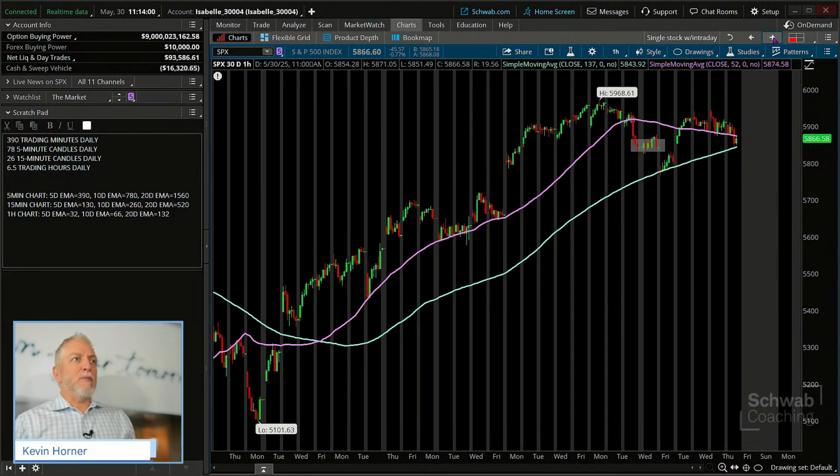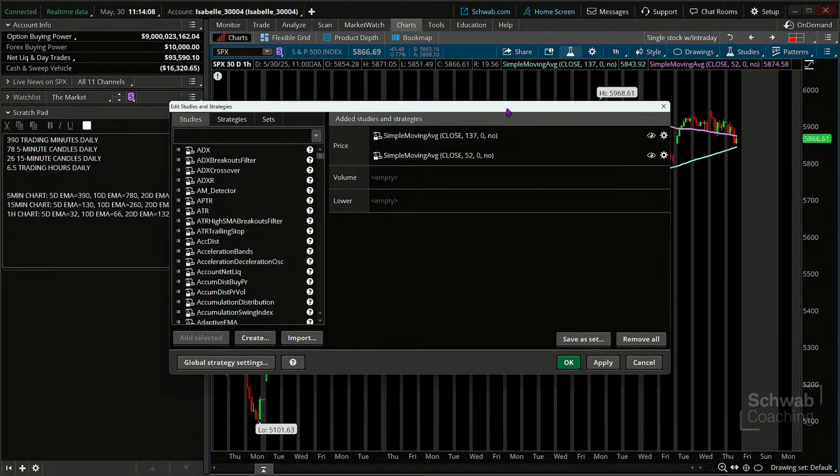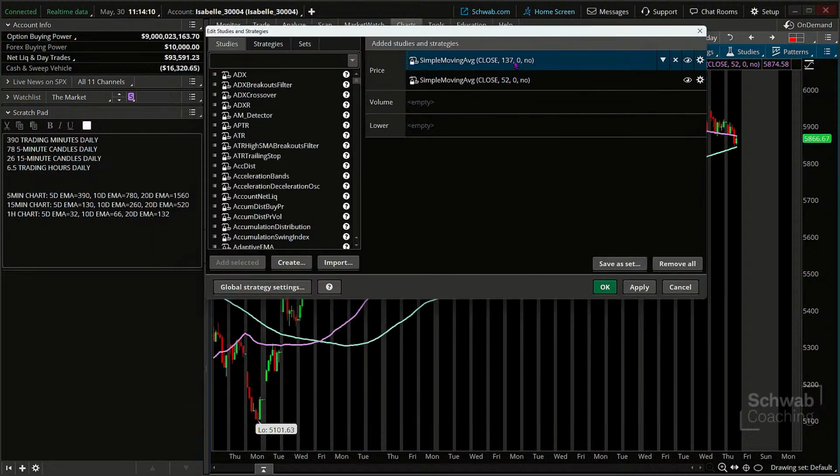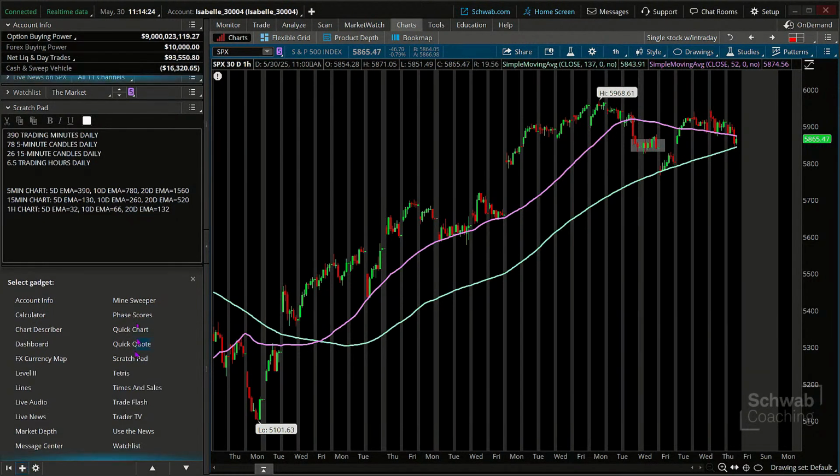Well, Kev, you've got different moving averages on here. I've got 2 of them, a 52 period. I'll highlight this once more. A 52 period and a 137 period. Well, those sound pretty darn specific. So let's figure out what's going on there. So a 52 period is at 1 hour. We know that we've got 6.5 hours a day, right? So let's just use the, where's my calculator here?